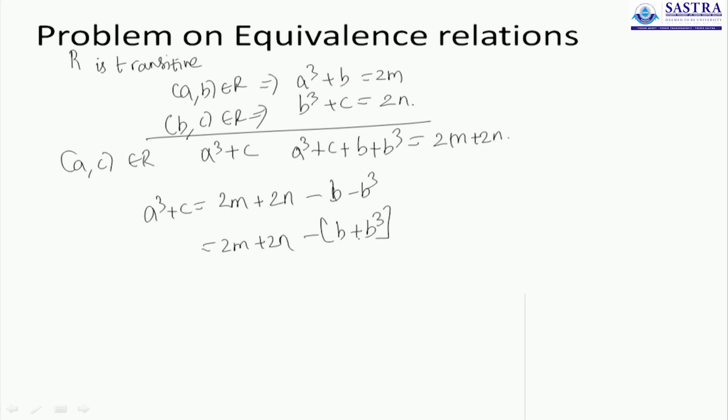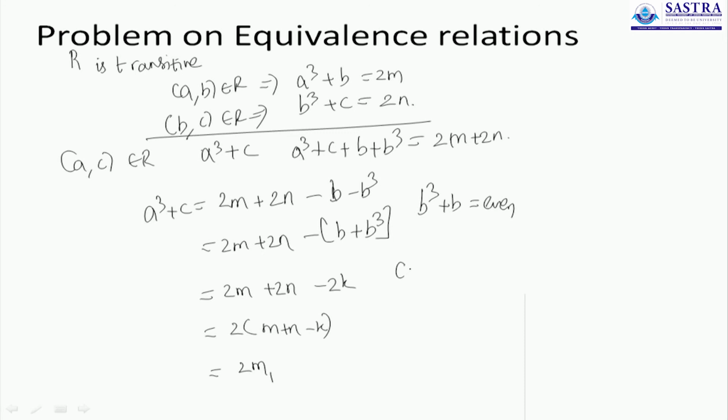Now we already have established the fact that R is a reflexive relation, which means b cube plus b is also even. So you have a 2m, you have a 2n, you have a 2k, that is 2 times m plus n minus k, which is always an even number of the form 2m plus 1.